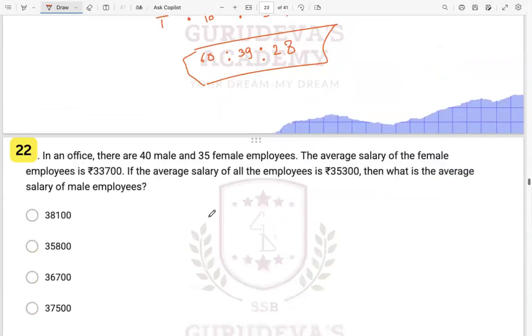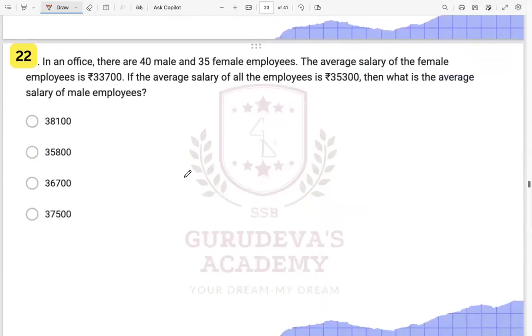Okay. The next one: in an office, there are 40 male and 35 female employees. The average age of female employees is this, the average age of all employees is this. We have all given over here, and then what is the average?